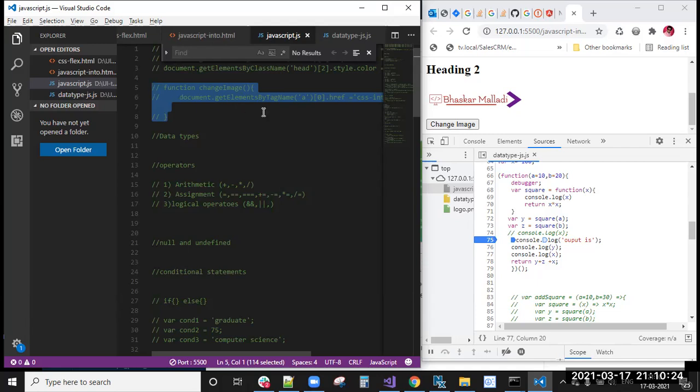Practice these functions. If you have any doubt, you can ping me tomorrow. You can send me screenshots of that. If you have any doubt, you can ask me.